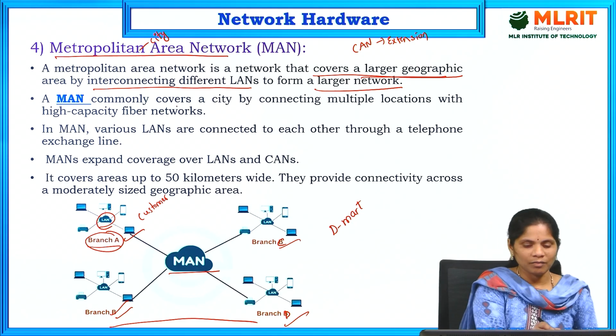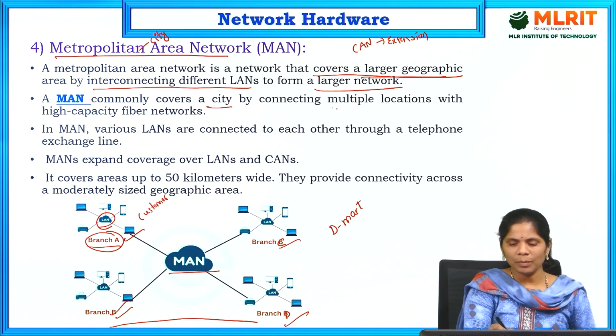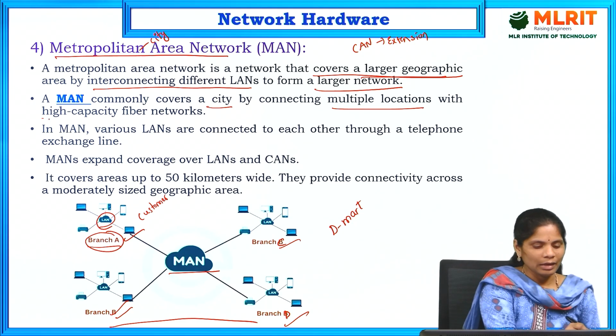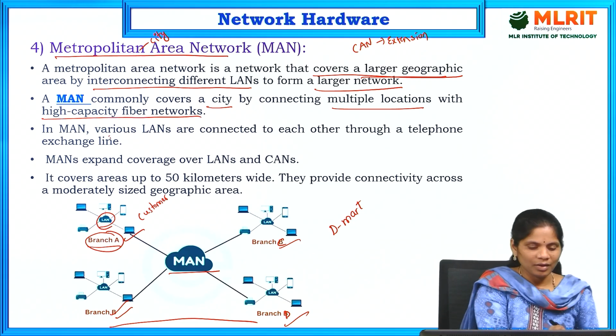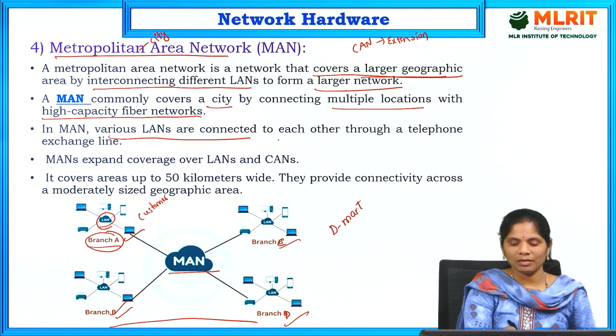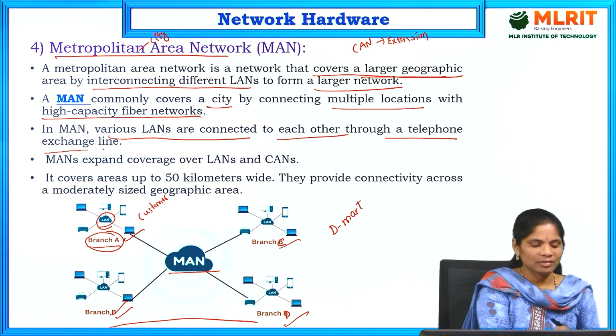So MAN covers a city by connecting multiple locations with high capacity fiber networks. That is about MAN. In MAN, various LANs are connected to each other through a telephone exchange line.